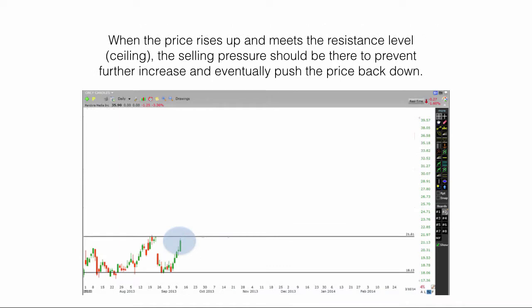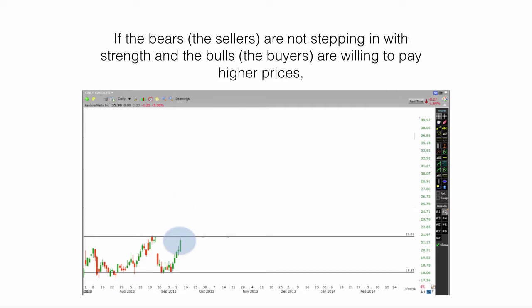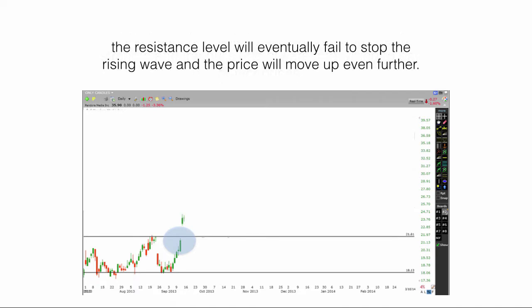When the price rises up and meets the resistance level, the ceiling, the selling pressure should be there to prevent further increase and eventually push the price back down. If the bears, the sellers, are not stepping in with strength and the bulls, the buyers, are willing to pay higher prices, the resistance level will eventually fail to stop the rising wave and the price will move up even further.